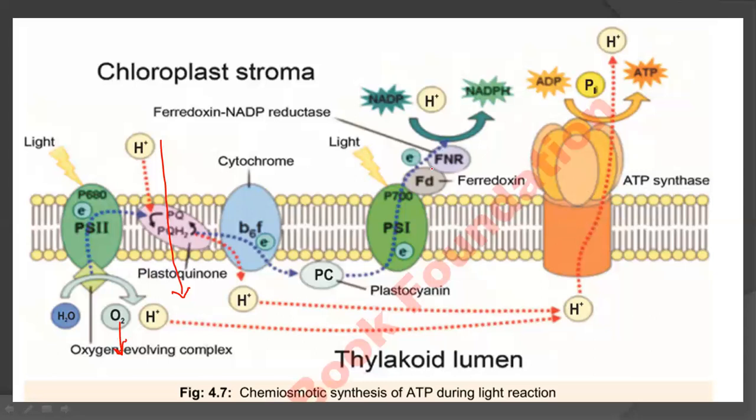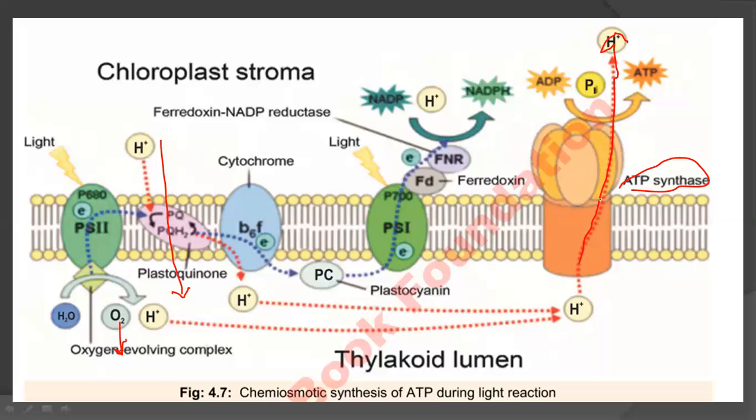This process is going to be done here, because the proton gradient is more in the inner space of the thylakoid membrane. Here is an enzyme called ATP synthase or synthetase. It performs its function and moves the proton outward, because outside the proton gradient is less. So from higher to lower concentration, it just moves outward.